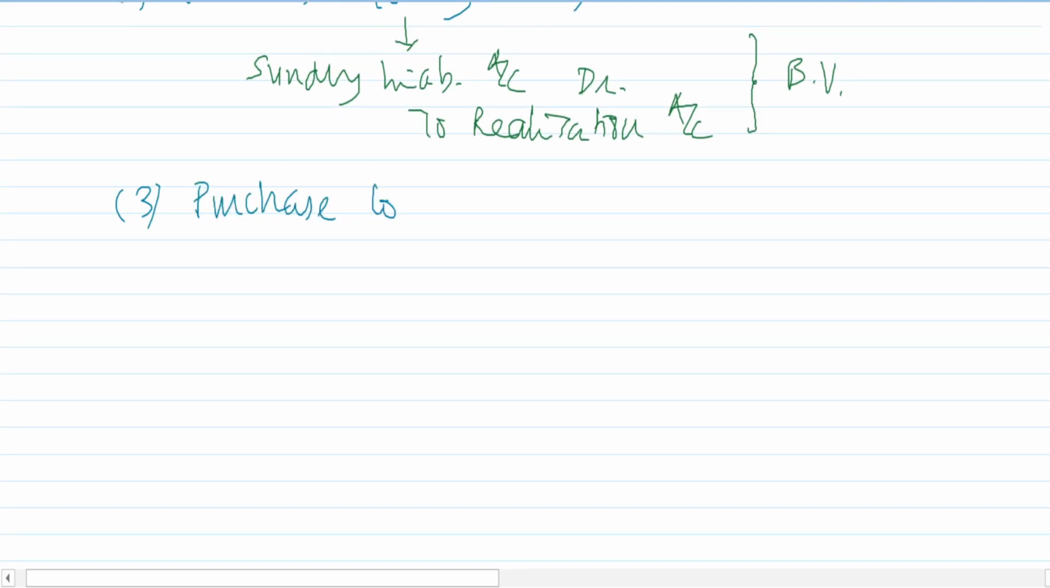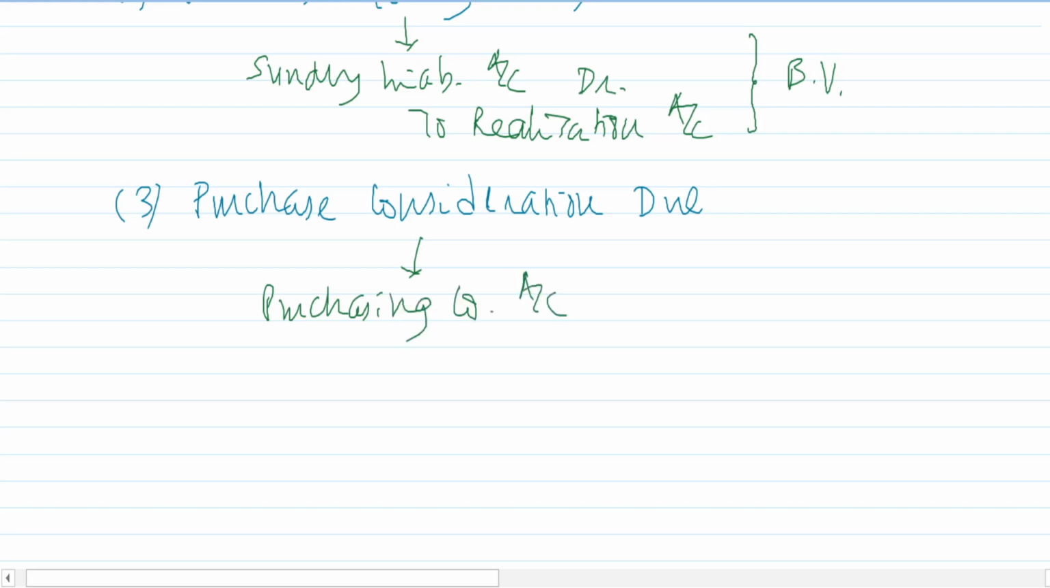So my third accounting entry will be for purchase consideration due. So tell me, what can be the accounting entry for the purchase consideration due? This purchase consideration is due from the purchasing company, right? So purchasing company is becoming a debtor for us. So our accounting entry will be purchasing company account debit to realization account.